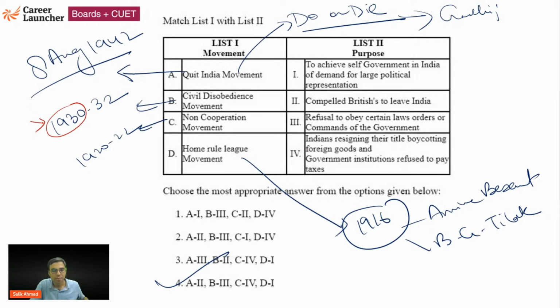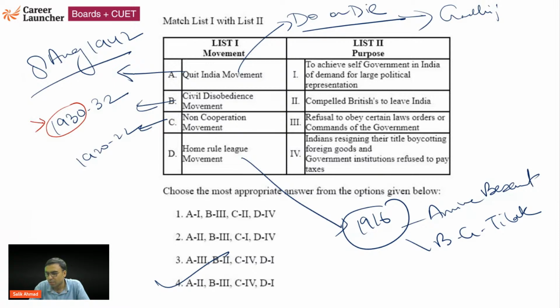कोई बता सकता है? एक बहुत important event हुआ था. Civil disobedience movement was started in 1930 somewhere around March, April by a very famous event. What is that event? Very famous.